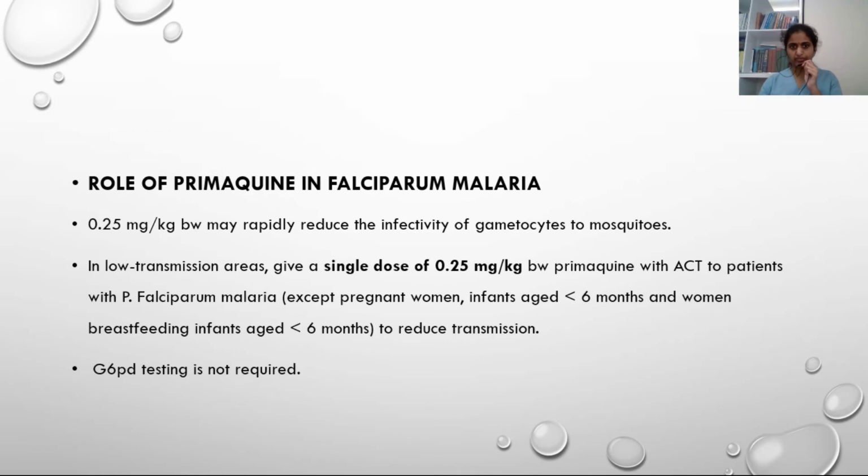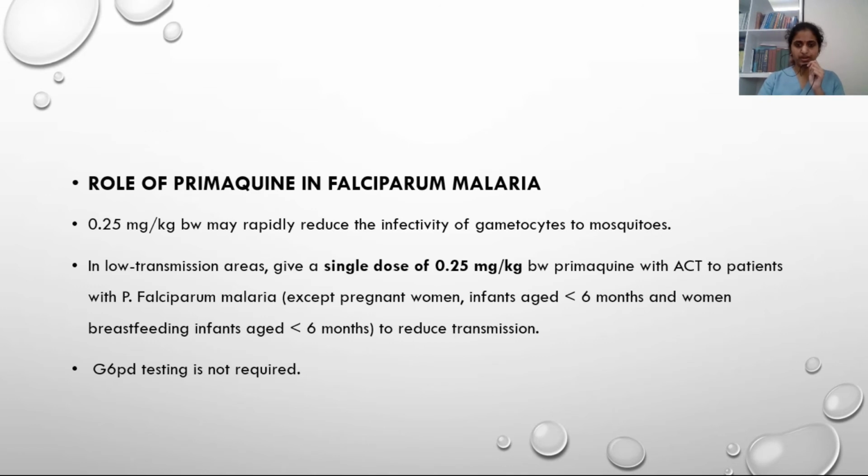So what is the role of primaquine in falciparum malaria? Primaquine, generally we use to prevent recrudescence in case of vivax or ovale infection. But in case of falciparum infection also, we can use a single dose of 0.25 mg per kg body weight along with artemisinin combination therapy to reduce infectivity of the gametocytes to the mosquito. To prevent human to human spread, we can give a single dose of primaquine. It doesn't need G6PD testing. We don't have to rule out G6PD deficiency.